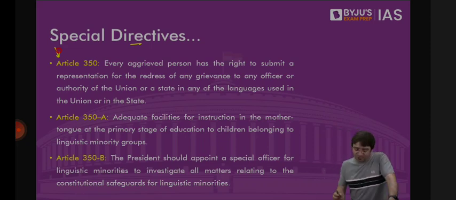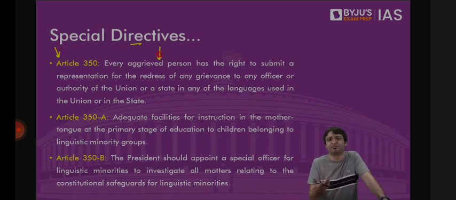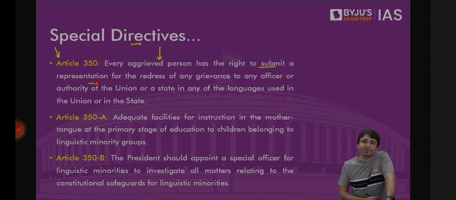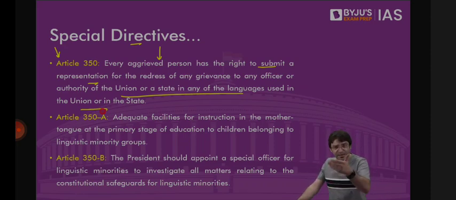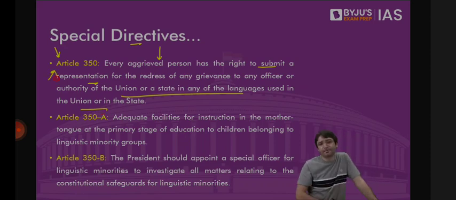Because every aggrieved individual, every individual who has an issue, who has a problem, who has a concern, has the right to submit representation to address this grievance in any language which is used in the Union or in the states. For example, in Uttar Pradesh, I can submit my complaint in English only. Because in Uttar Pradesh, Hindi is the official language. But since English is the language used at the center as well, I can submit this complaint in English language as well. That's Article 350 of the Constitution. Article 350A is something that we have discussed multiple times.